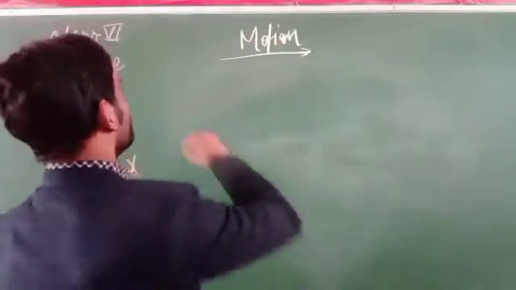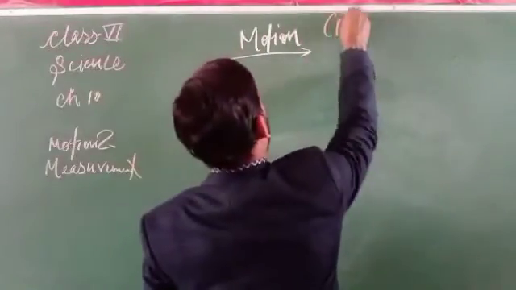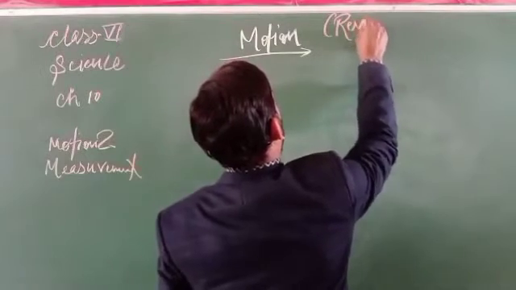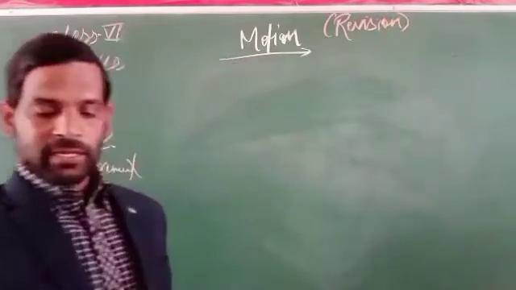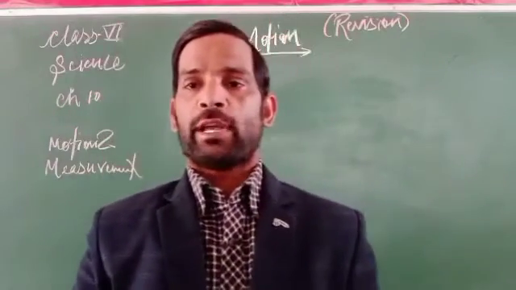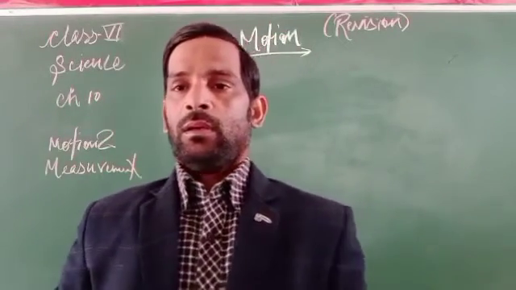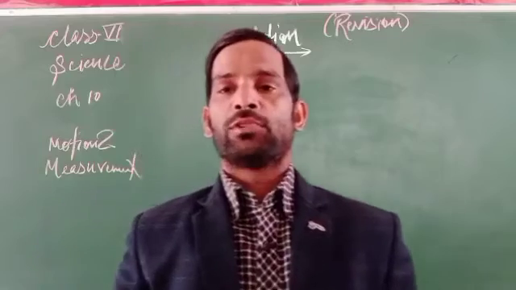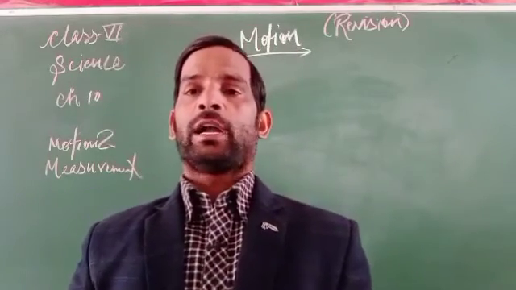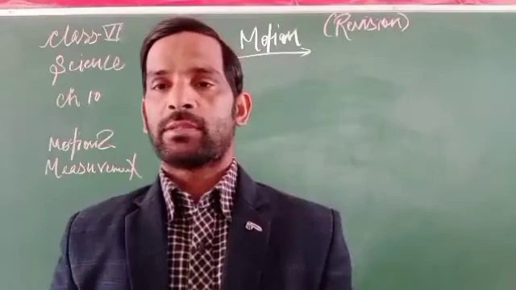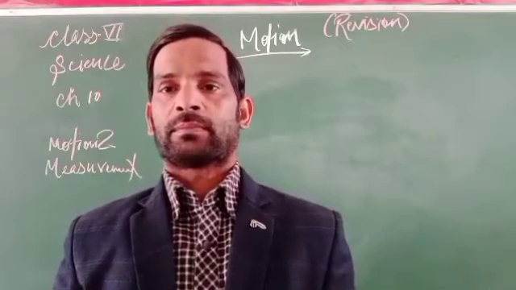Or in other words, we can say motion is what actually? An object is said to be in motion if it changes its position according to the surroundings in a given time.